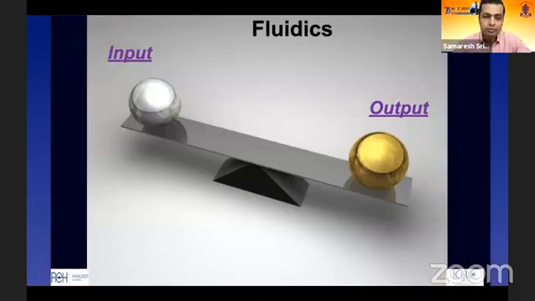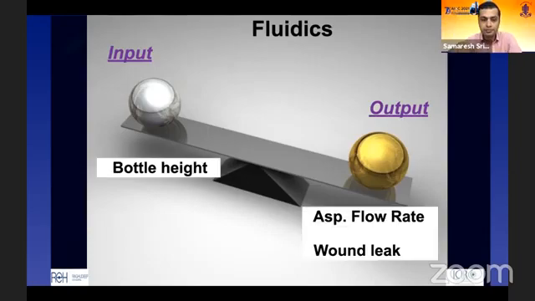Basics are basics. So we have to understand in terms of fluidics in phaco that input has to balance output. And that is how you control the entire surgery and prevent any surge and any complication during phacoemulsification. What is your input? In a gravity fed system, it's the bottle height. And what is the output? The output is the flow rate, which determines how fast you pull out fluid from the eye. And there's obviously a component of wound leak. So you have to understand that it is not the phaco energy, it is not the vacuum which pulls the fluid out, but the flow rate which determines how fast you will pull the fluid out of the eye.